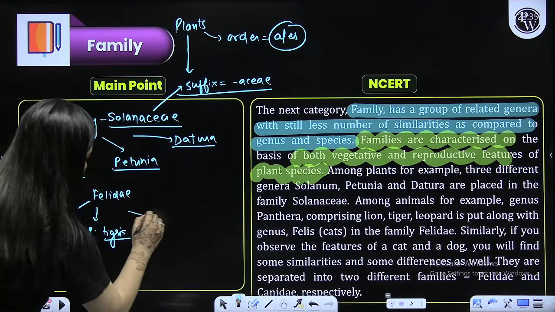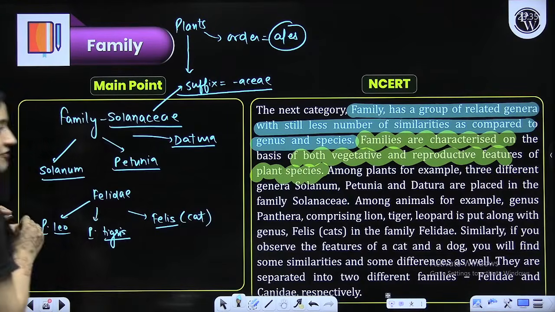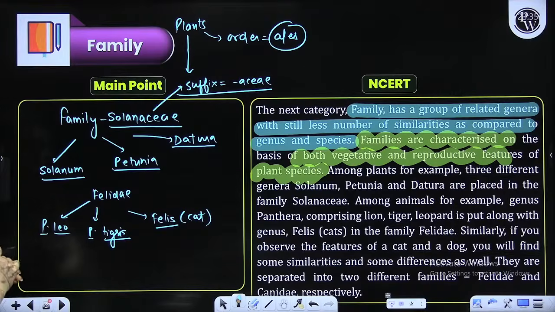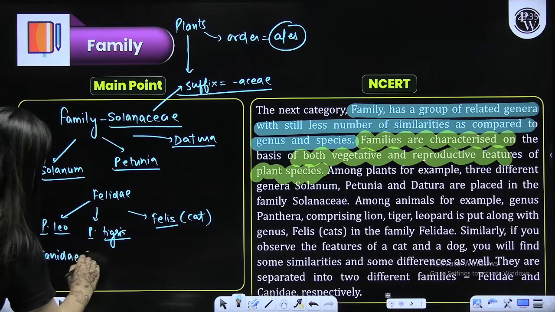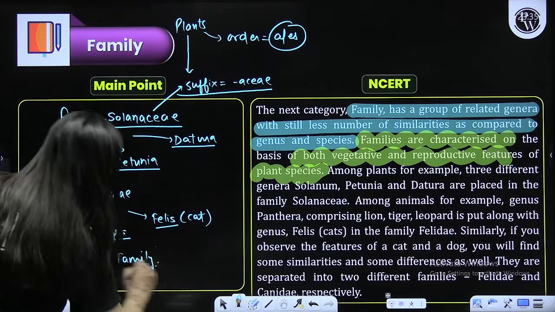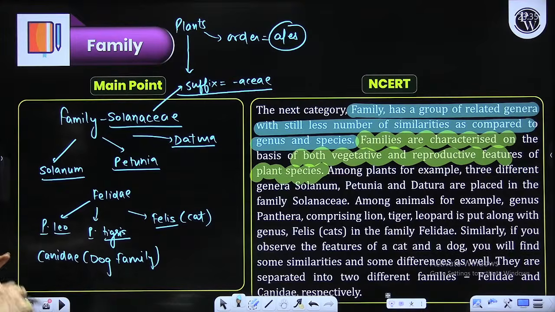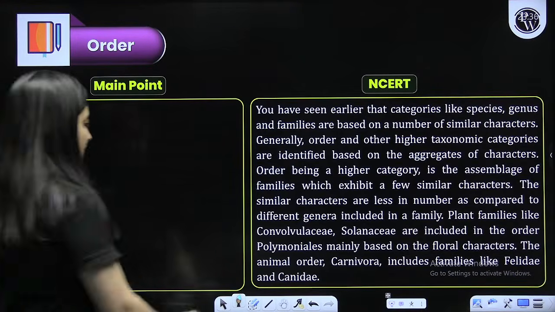And this Felis, which is cat, also belongs to this particular family. Now, Canidae. So Felidae is the cat family. Canidae is your dog family. So sometimes a question can be asked like that. So related genera with less similarity as compared to genus and species.